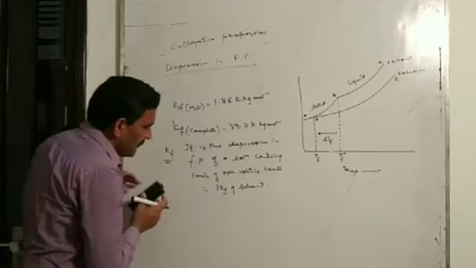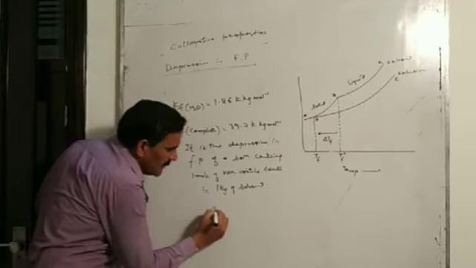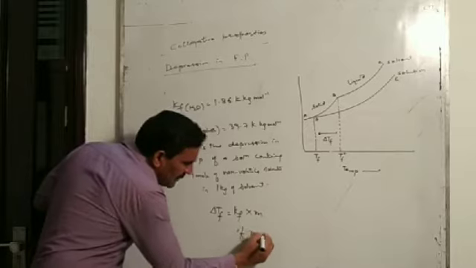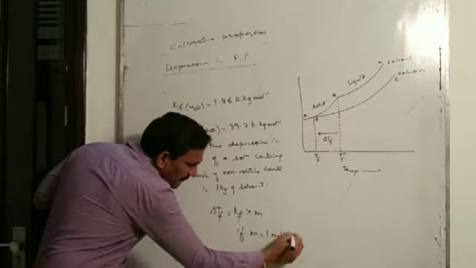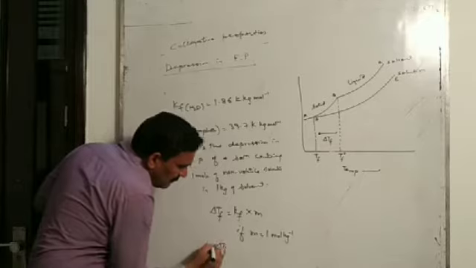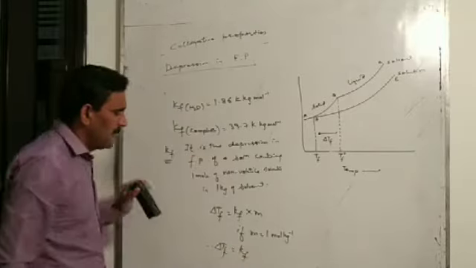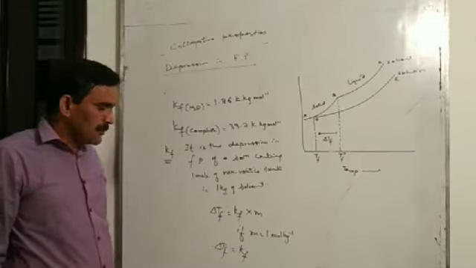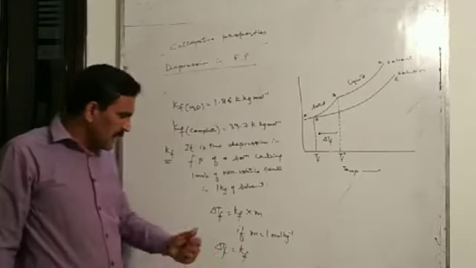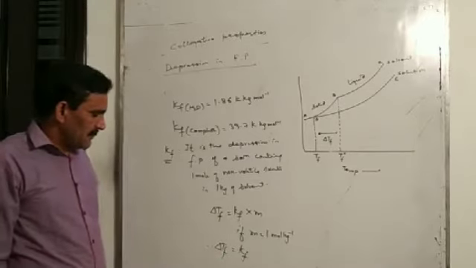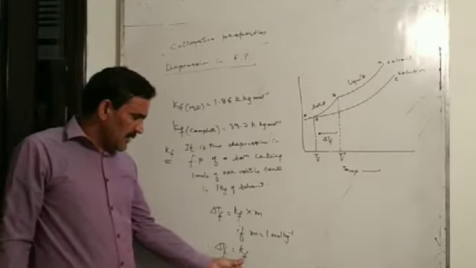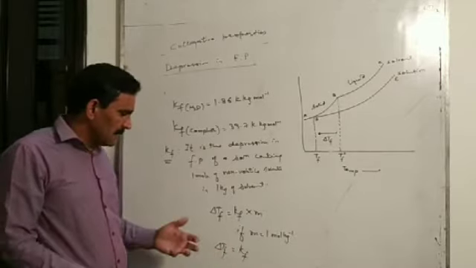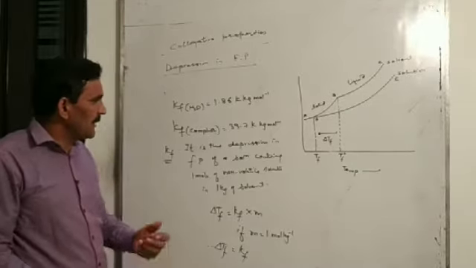Or we can say this definition came from here. You see, delta Tf is equal to Kf into m, and if I take m equal to 1 mole per kg, then delta Tf will be equal to Kf only. So the molar depression constant is the depression in freezing point of a solution whose molality is 1. Kf is the depression in freezing point of a solution whose molality is unity.